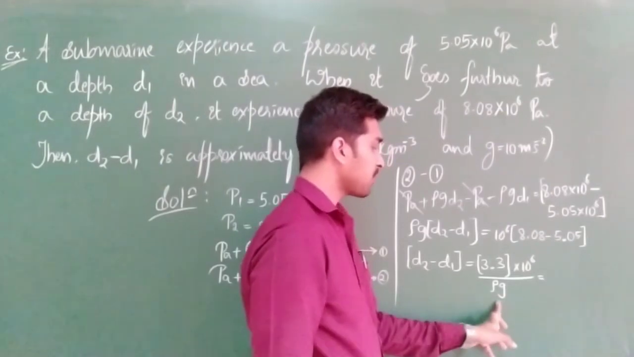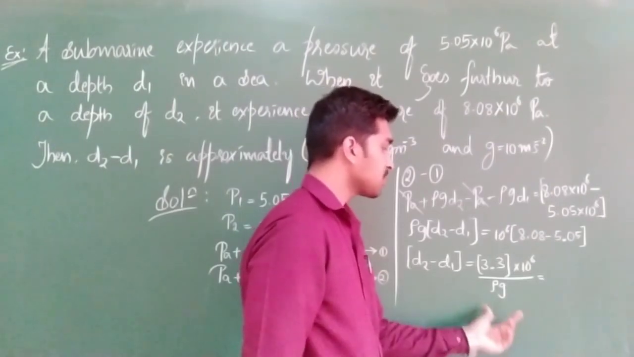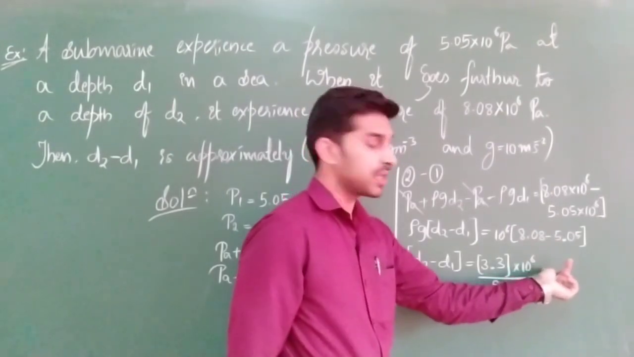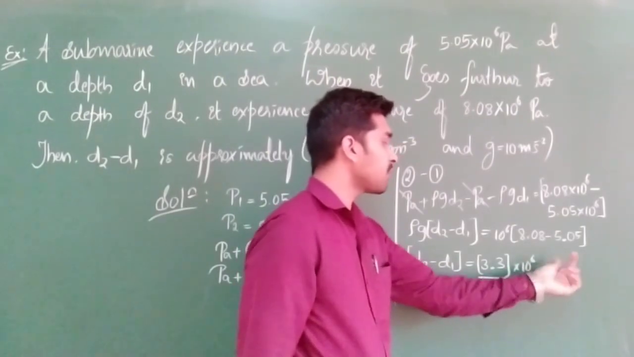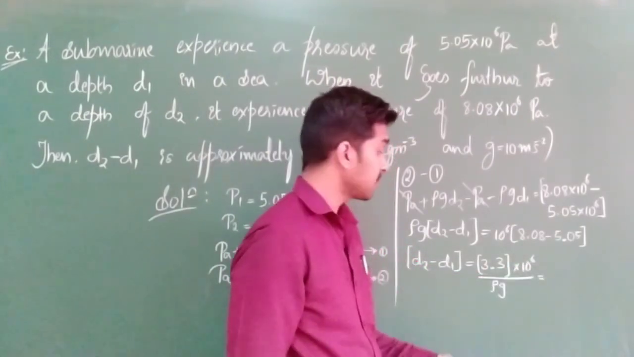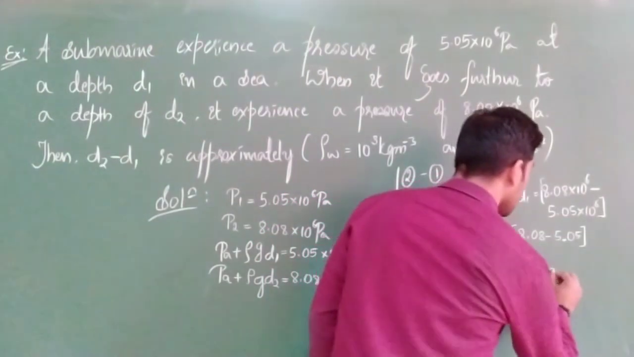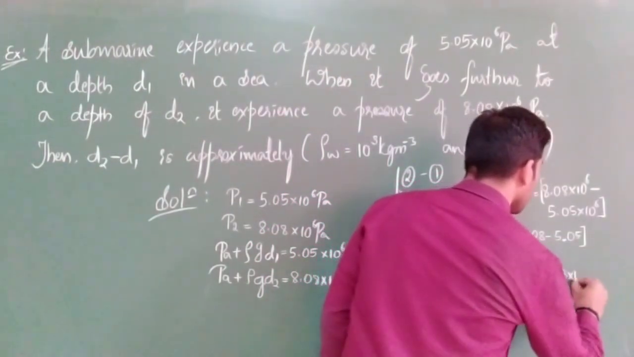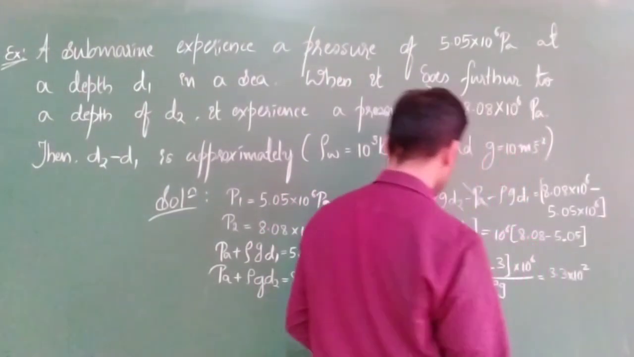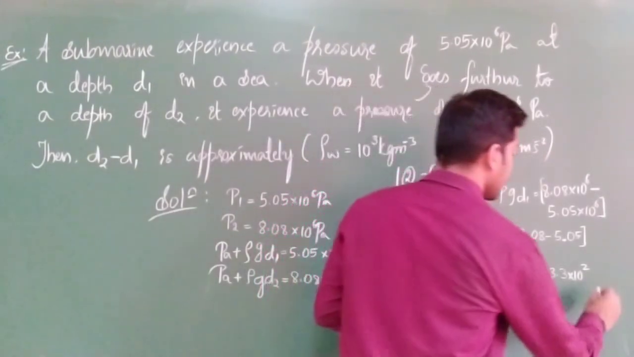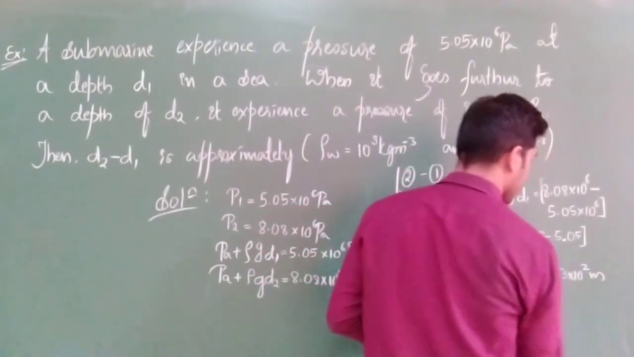Okay. So 10 to the power of 4 means, if it goes to the numerator it will become 10 to the power of minus 4. 10 to the power of 6 times 10 to the power of minus 4 will become 10 to the power of 2. Correct? So 3.3 into 10 to the power of 2. Okay, this is nothing but d2 minus d1. It will be in the units of meter.